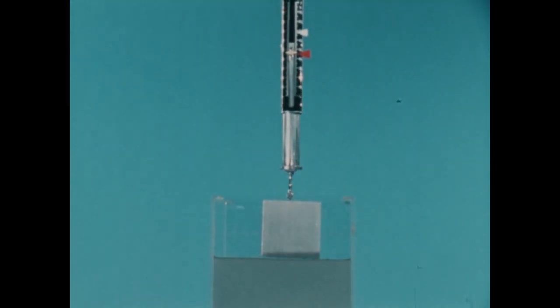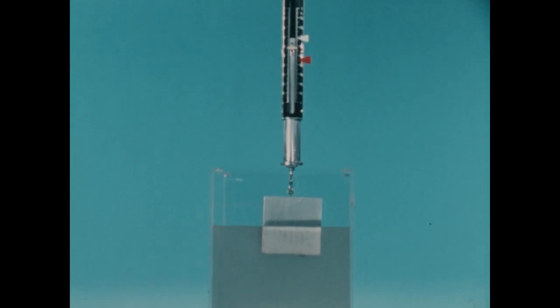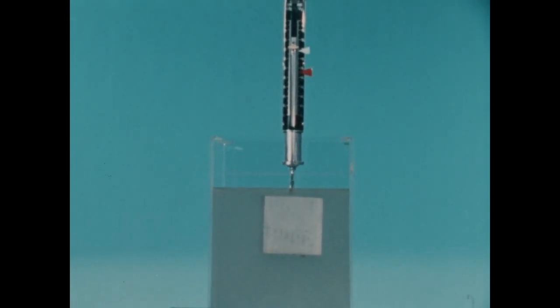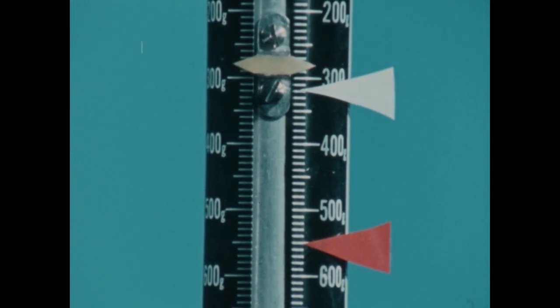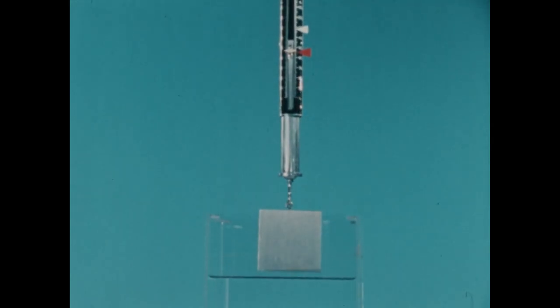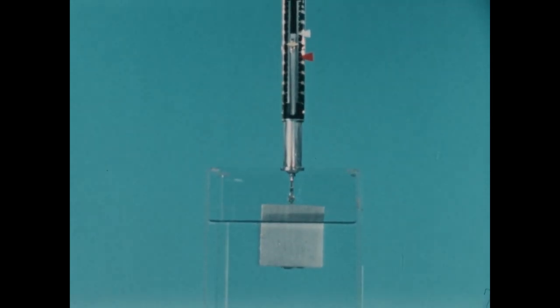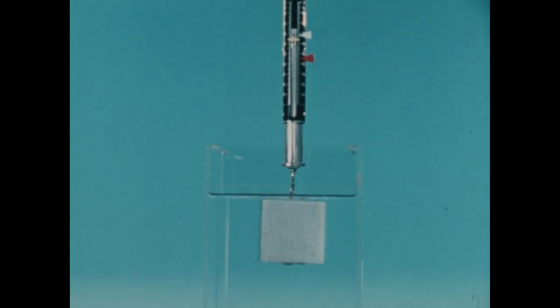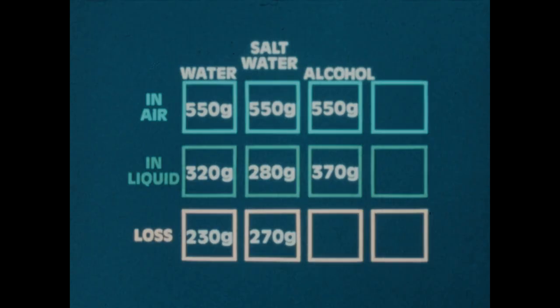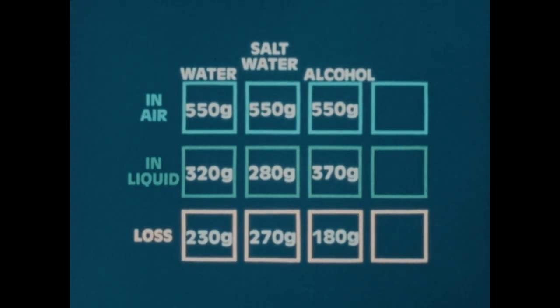Now we weigh the cube in salt water. 280 grams. That's less than it seemed to weigh in fresh water. So it seemed to lose 270 grams in salt water. In alcohol, we get a different result. 370 grams. The cube seemed to lose only 180 grams in alcohol.